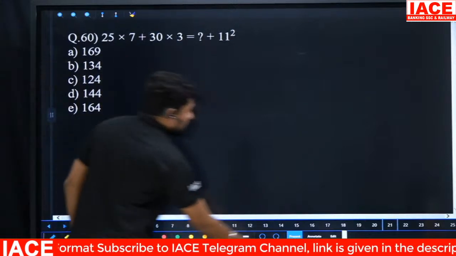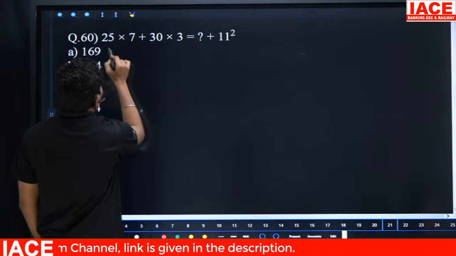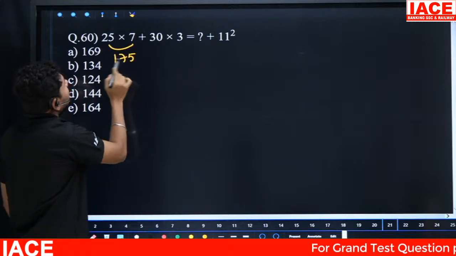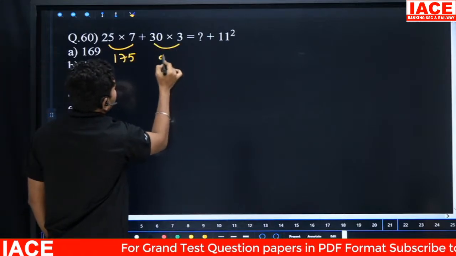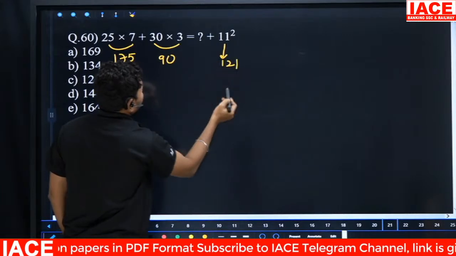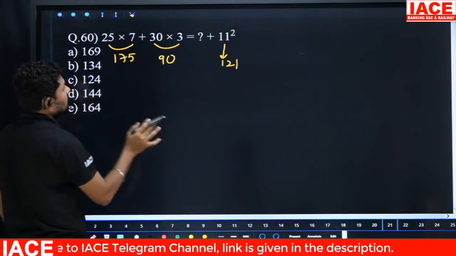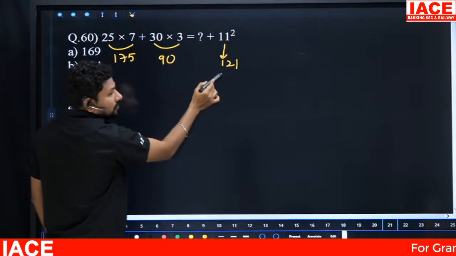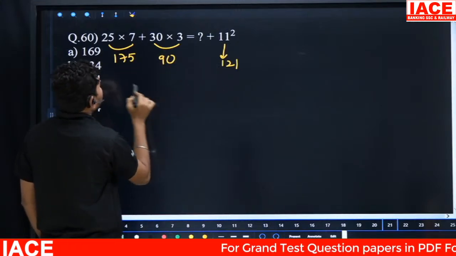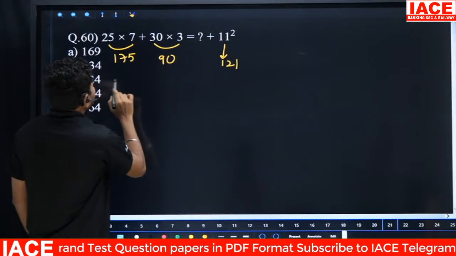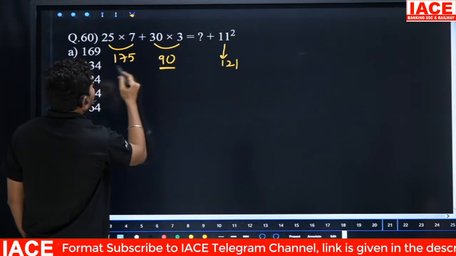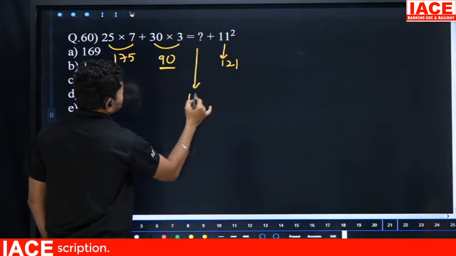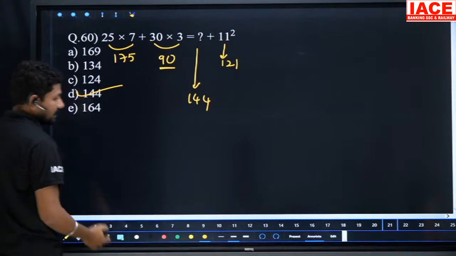So next, 25 into 7 plus 30 into 3. Here 25 into 7 is 175. Okay, so 7 20s are 140, 7 5s are 35, both added is 175. 30 3s is 90 and 11 square is 121. 121 removing from the 175, that is our answer. Okay, so 170 from 175, 121 remove it from 170, 120 remove it, 50. 95 minus 1, it is equal to 94. So it is 54. 54 plus 90, it is equal to 144. Our option is what here? D. Then finally our question mark is equal to the value we get, 144. Option D here.